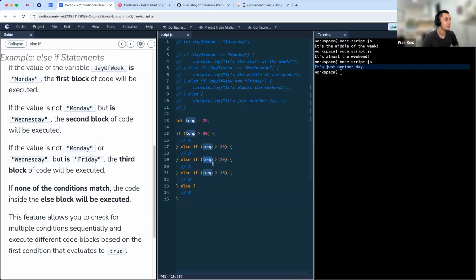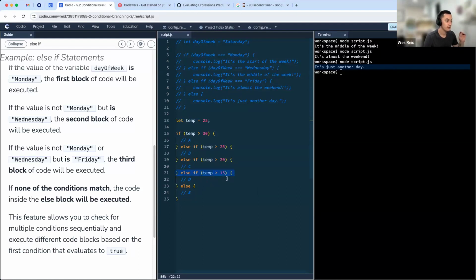Yeah, so in this case, the first block of code that would evaluate would be the block of code in C. So remember here, temp is 25, so 25 is not greater than 25, so we skip past this. We then get to block C, 25 is greater than 20, we'll go ahead and run that code.